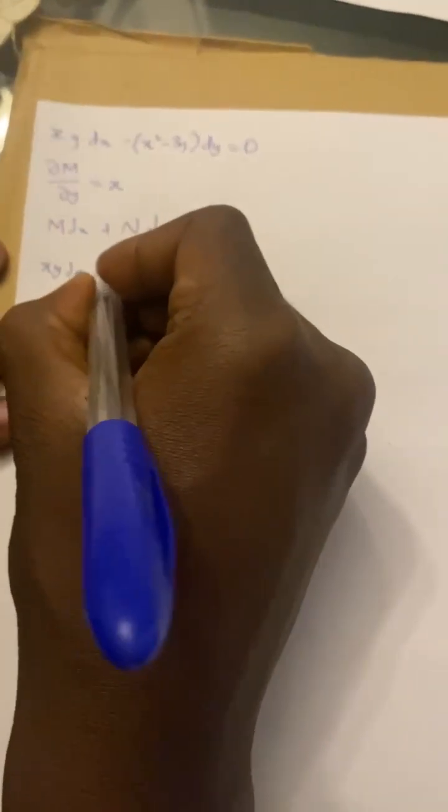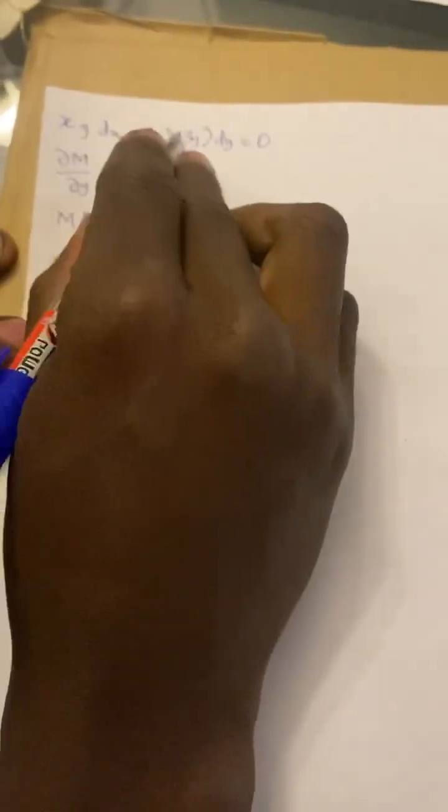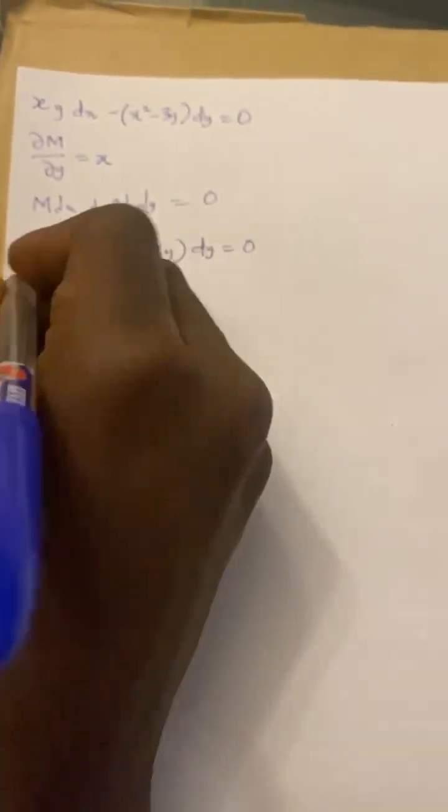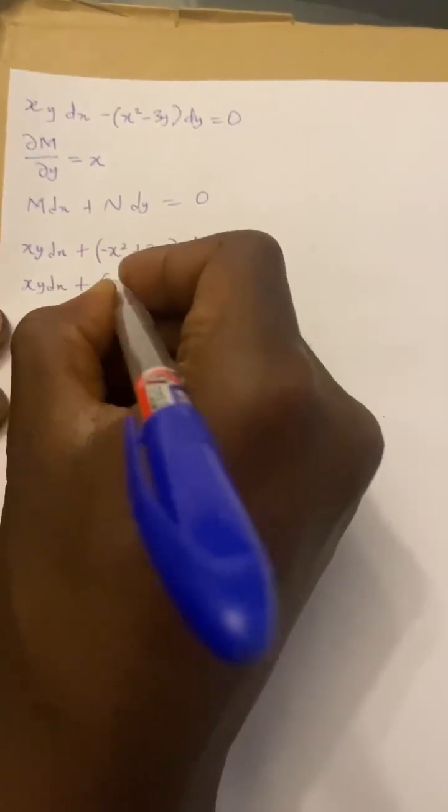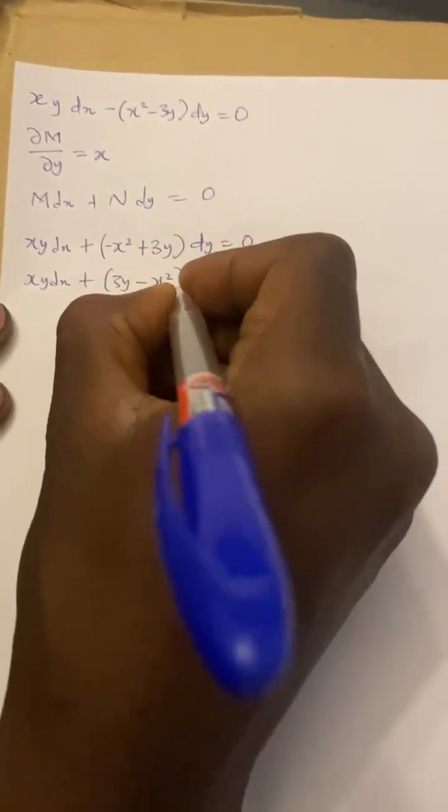So we have xy dx, and to change it to plus, we push this minus inside. Minus times x squared will be minus x squared, and minus times minus will be plus 3y, then dy is equal to 0. So we can rearrange this: xy dx plus (3y minus x squared) dy is equal to 0.